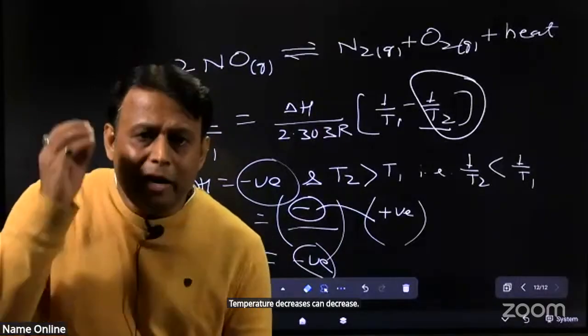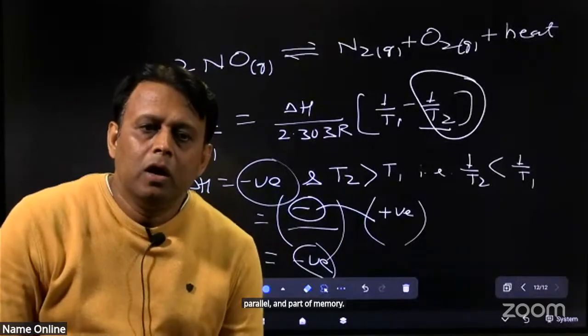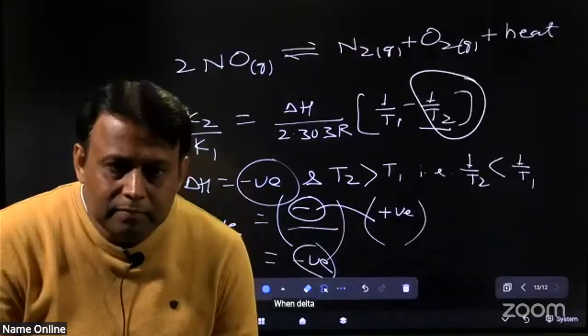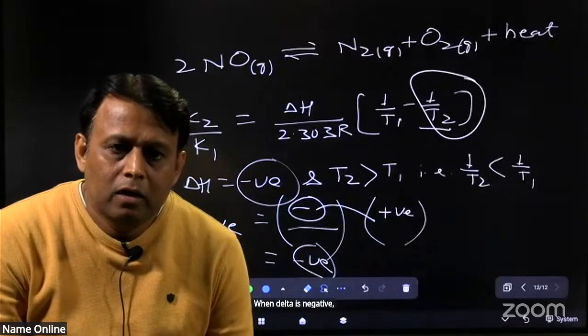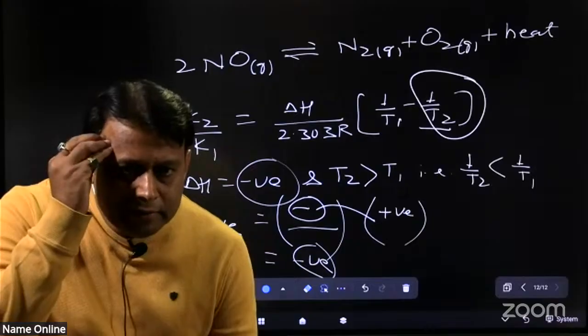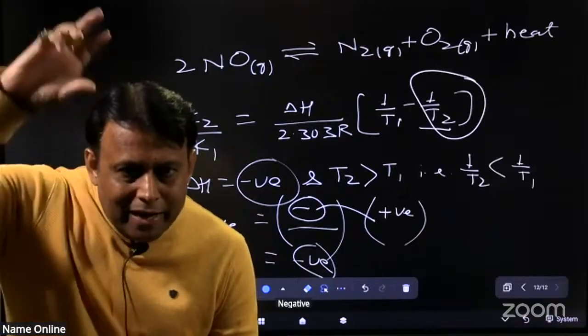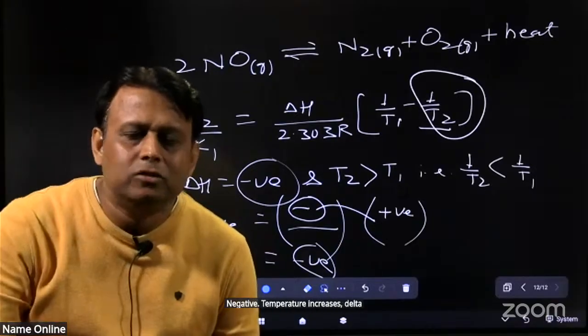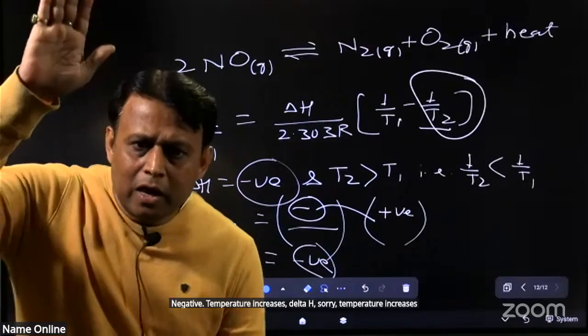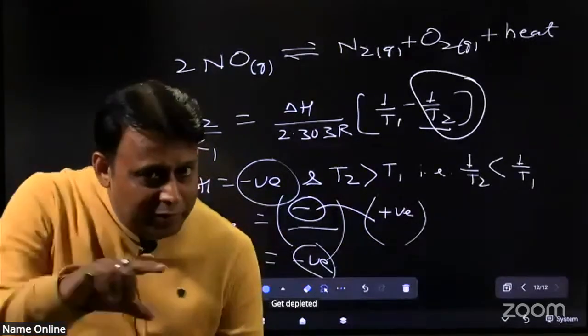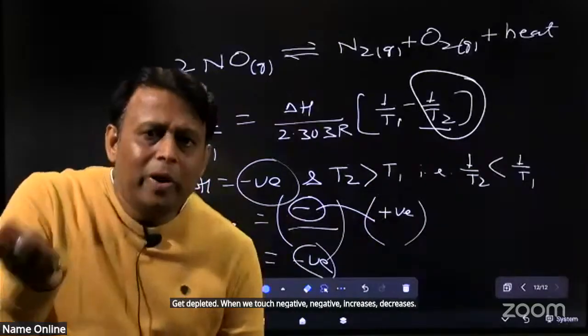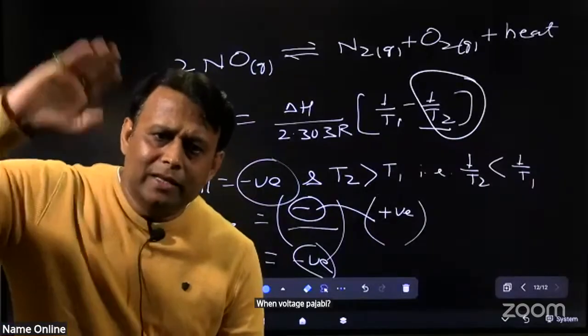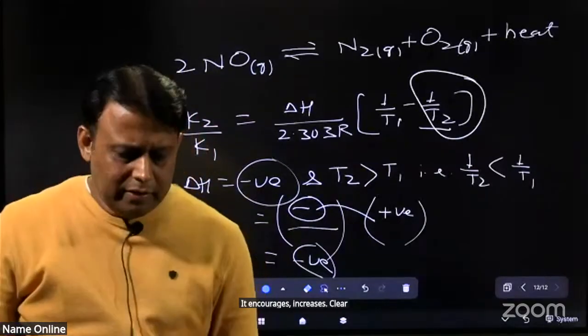For memory, when delta H is negative, temperature increases, K decreases. When delta H is positive, temperature increases, K increases. Clear? Next.